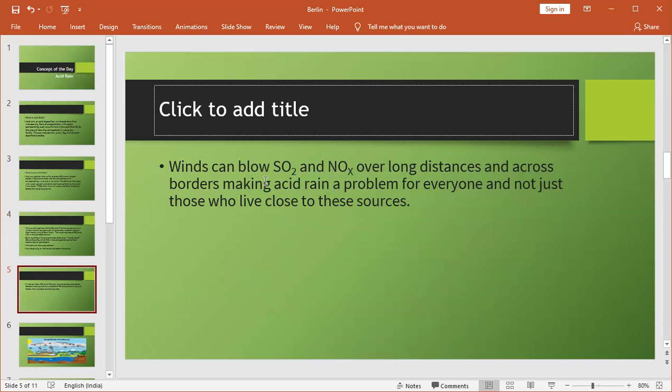Winds can blow SO2 and NOx over long distances and across borders, making acid rain a problem for everyone, not just those who live close to these sources. So SO2 and NOx can travel long distances, not only affecting people living near the sources.